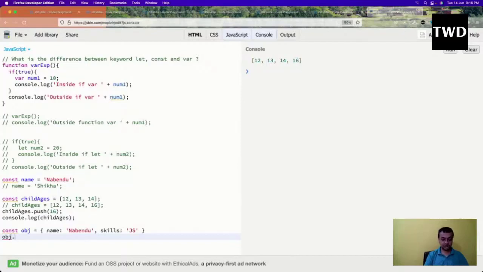So obj.skills equal to react, and obj.profession equal to trainer. I can do both of these things. Console.log of obj, let me run it and see.